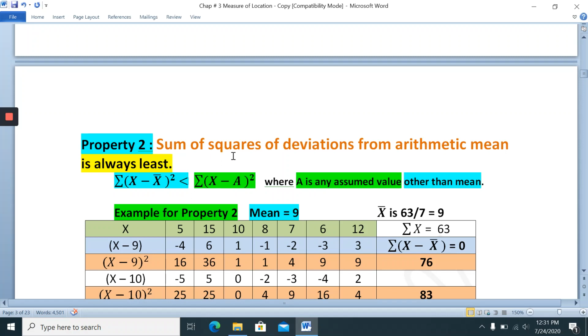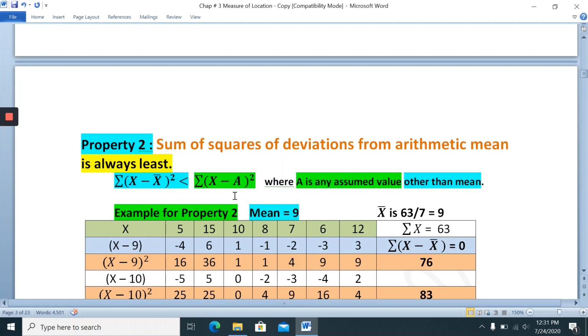The sum of squares of deviation, summation x minus a whole square, is always least when taken from the arithmetic mean. If the deviation is taken from the arithmetic mean, the square deviation is least compared to the other one.